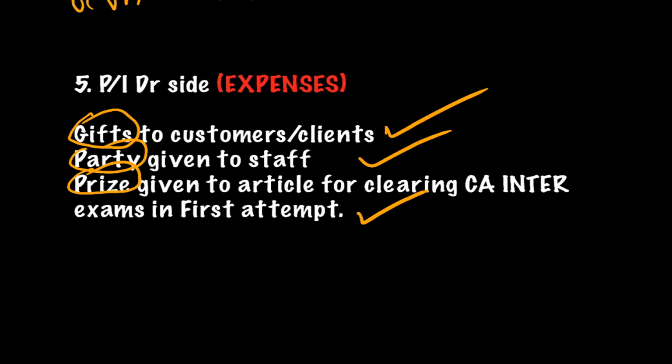So I have seen students disallowing such expenses only because of the words like party or gifts or prize, but it is not necessarily so, because all these are done for your business purposes. All these are related to your business, like customers, clients, staff, articles. These are your business people. So obviously if you have done some expenses for them, they have to be allowed.